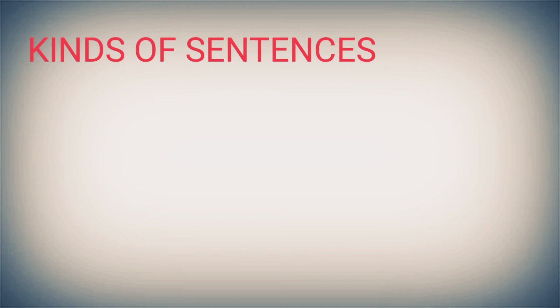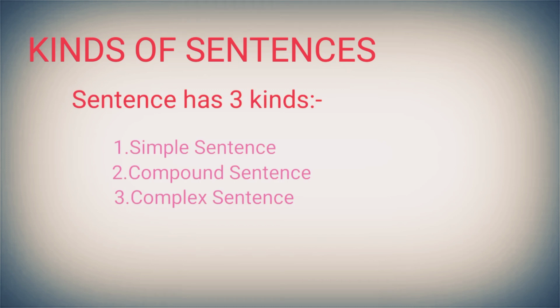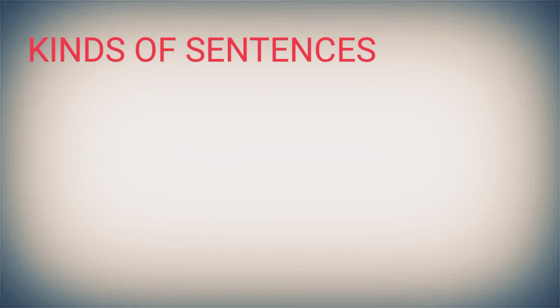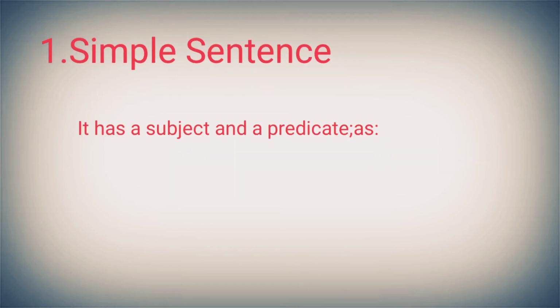Let's move to the kinds of sentences. A sentence has three kinds: simple sentence, compound sentence, and complex sentence. Let's first begin with the simple sentence. It has a subject and a predicate. Suppose I consider an example,